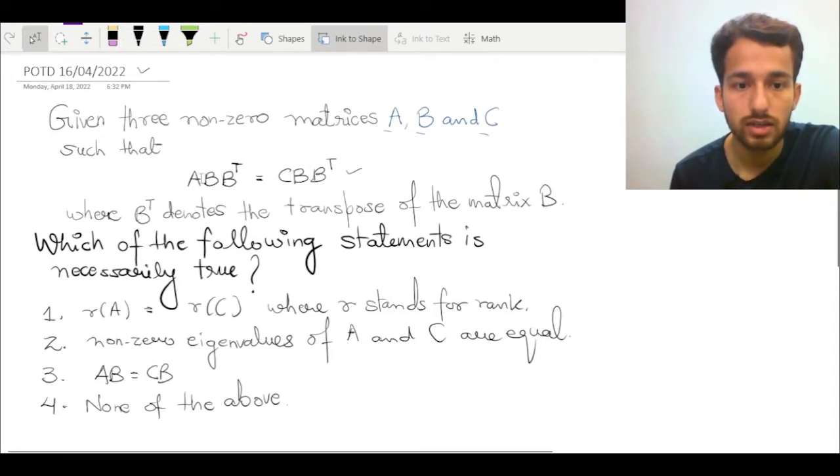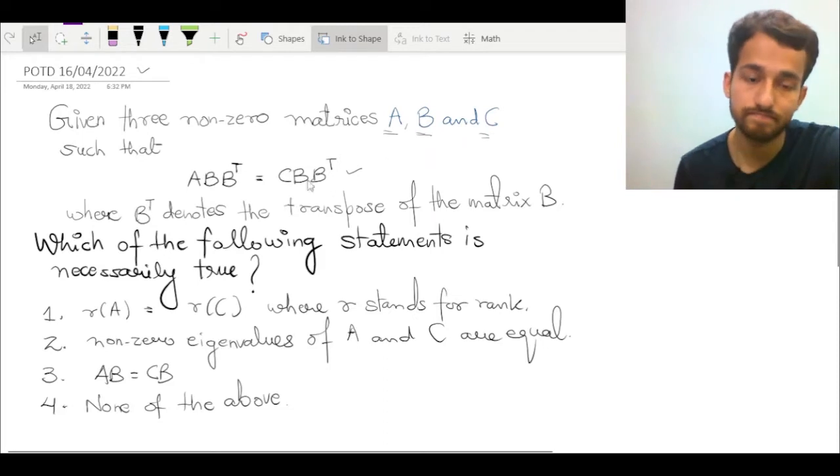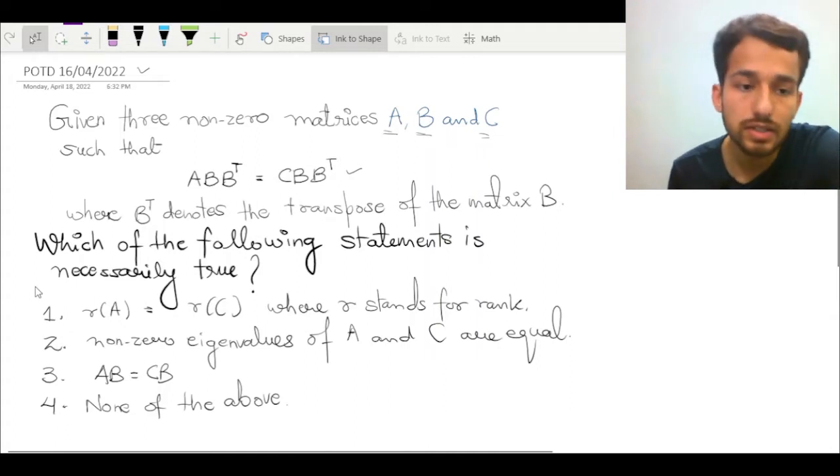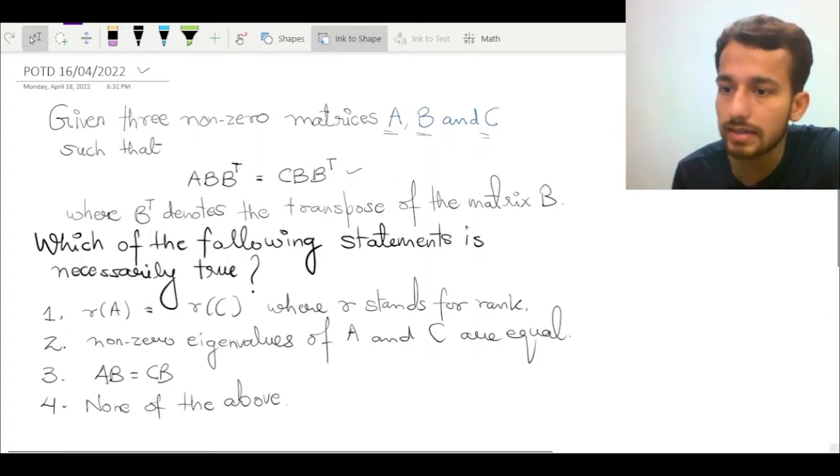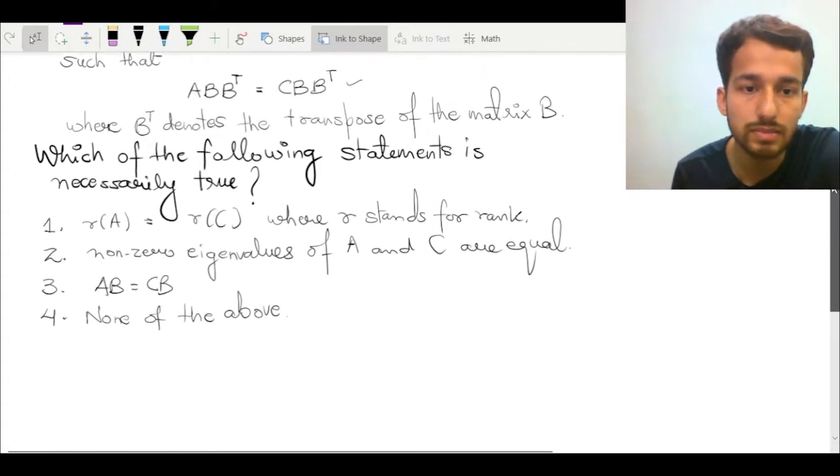This holds for the given three non-zero matrices A, B and C, where of course this quantity denotes the transpose of the matrix B. Then we have to answer which of the following statements is correct from the given four statements.